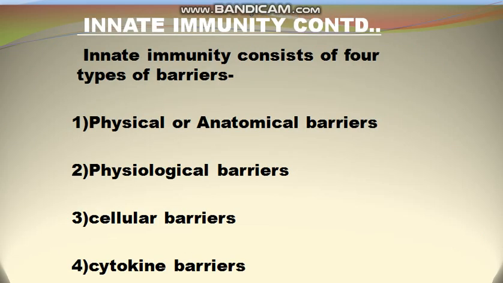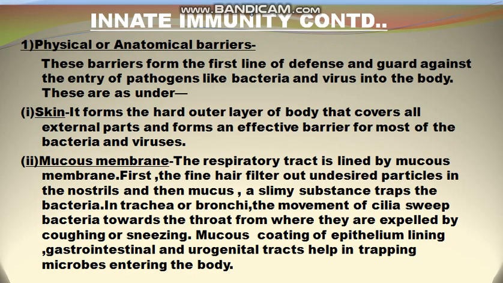Now innate immunity consists of 4 types of barriers, and they are: number 1, physical or anatomical barrier; number 2, physiological barrier; number 3, cellular barriers; and number 4 is cytokine barrier. So these are the 4 types of barriers which are included in the innate or the inborn or the non-specific immunity, which is present at the time of the birth of the human being. So first of all, we will discuss the physical or the anatomical barrier.